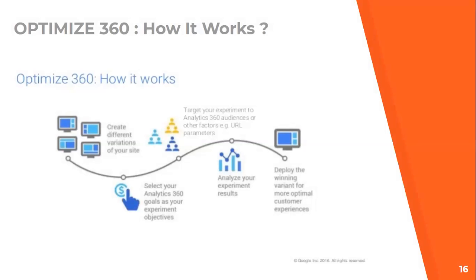So Optimize, how it works, I've already told you, but again with this slide, we can have a quick review of how it works. Create different variations of your site, select the goal of your experiment. We need to have a goal, an objective, then target your experiment to audience, then analyze the experiment results, and finally deploy the result that proved out to be the more beneficial one.